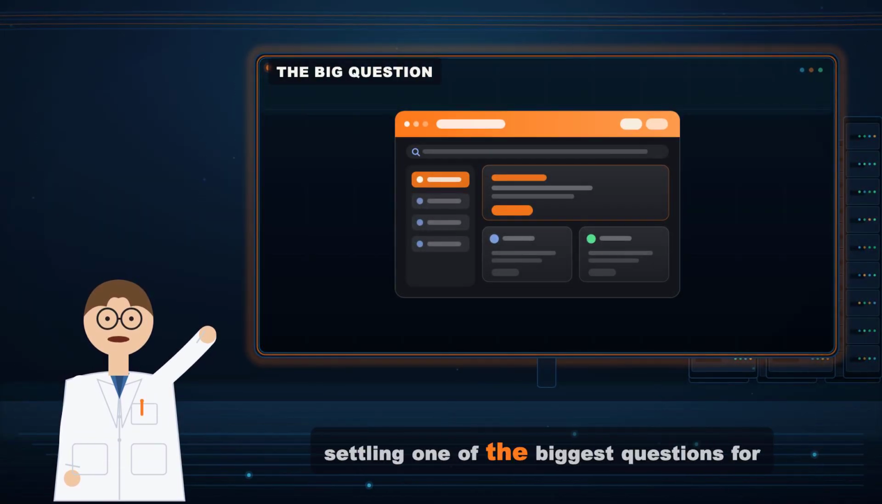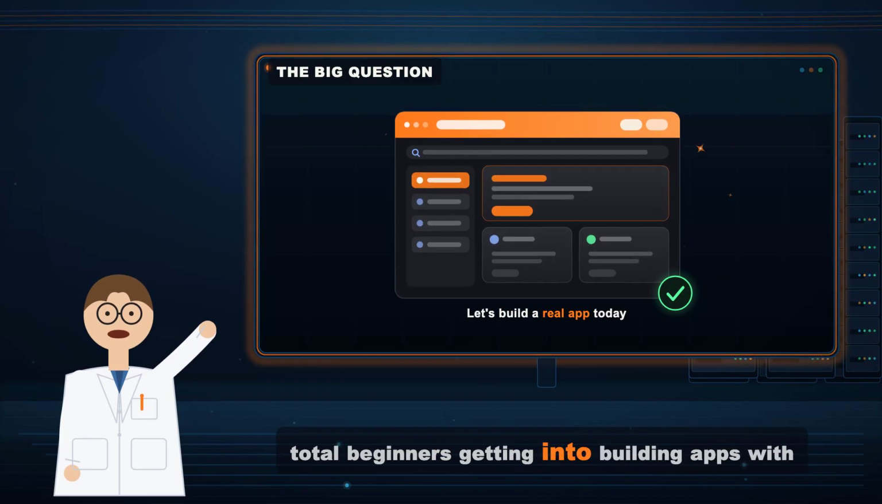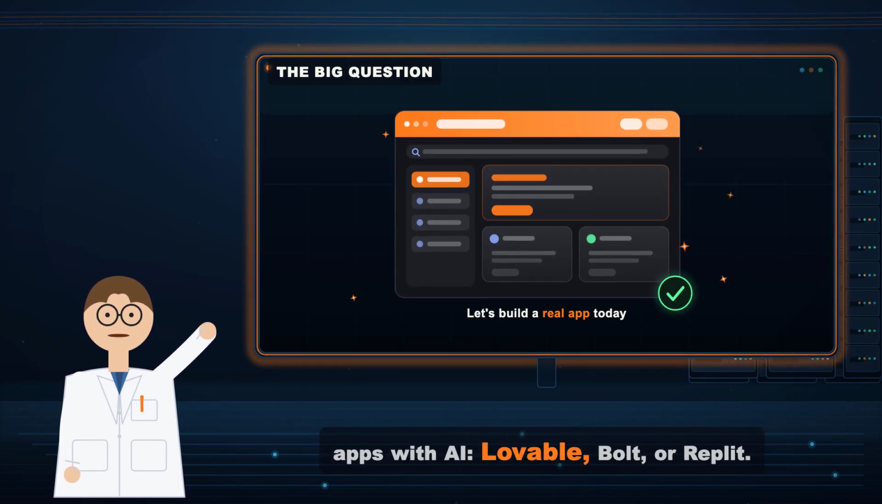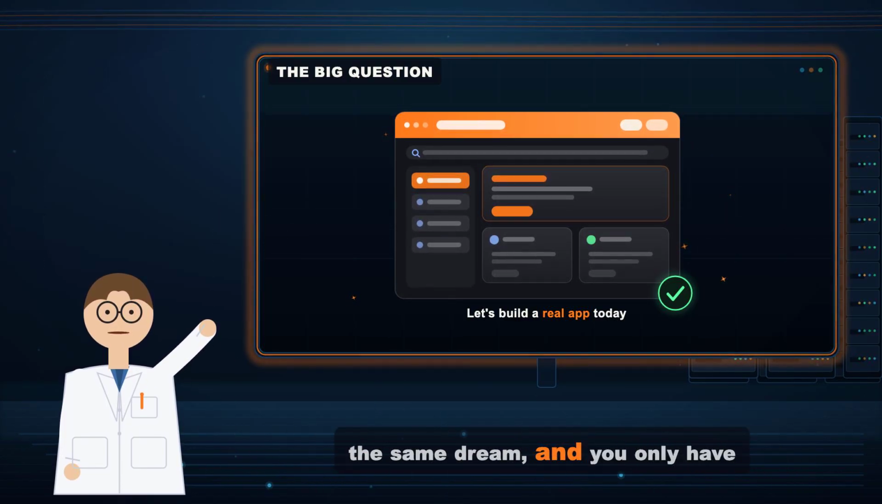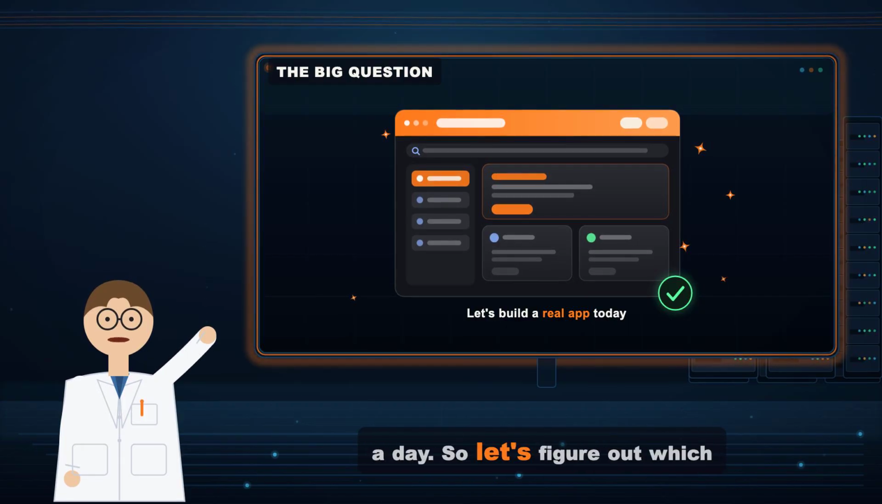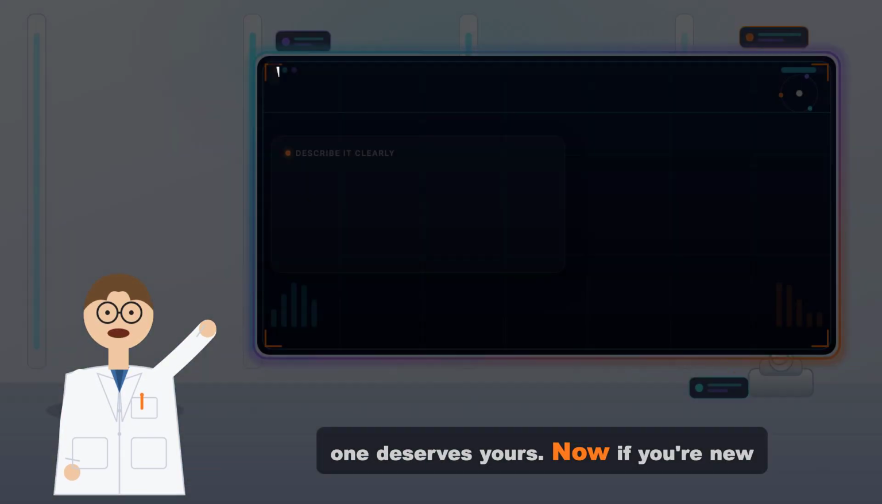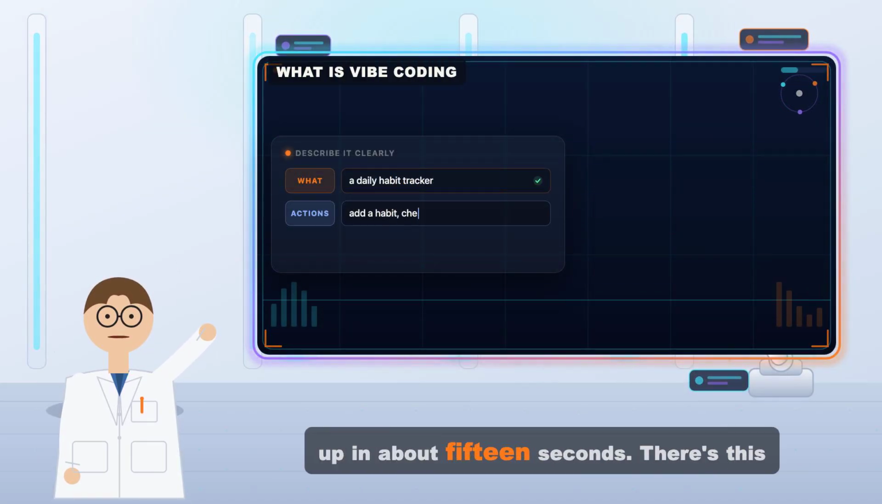Today we are settling one of the biggest questions for total beginners getting into building apps with AI. Lovable, Bolt, or Replit. 3 tools, all promising the same dream, and you only have so many hours in a day. So let's figure out which one deserves yours. Now, if you're new here, let me catch you up in about 15 seconds.